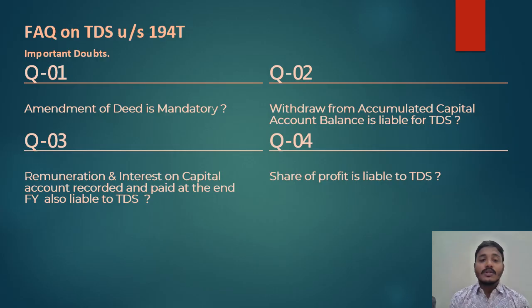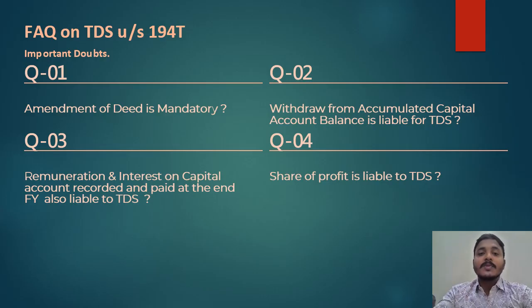First question: is amendment of the deed mandatory? Earlier, as per the partnership deed, whatever remuneration or interest on capital was mentioned is allowed in the computation of income as per section 40B rules.